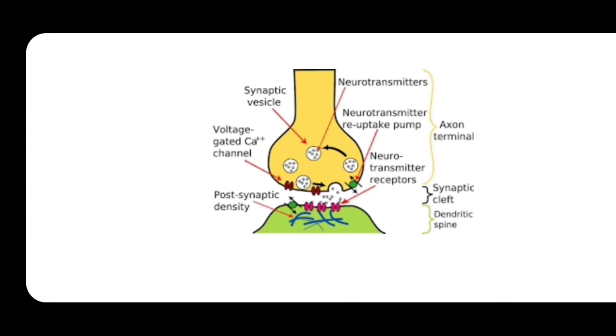Once the neurotransmitters released from the presynaptic membrane bind to the chemoreceptors on the postsynaptic membrane, they will be broken down.